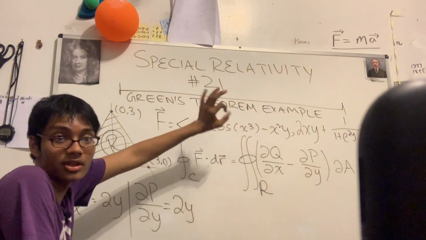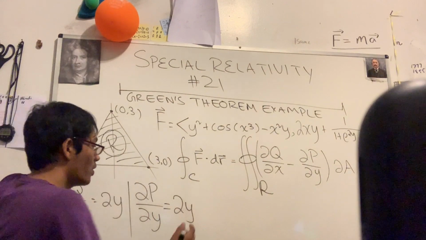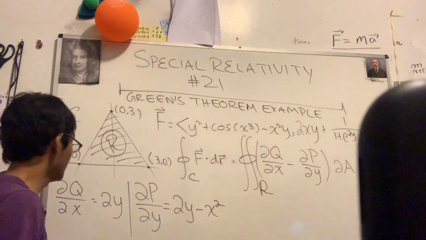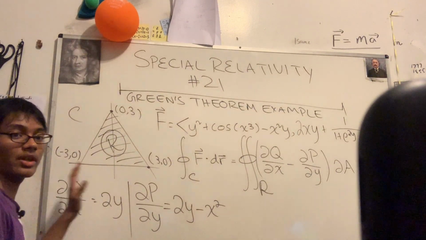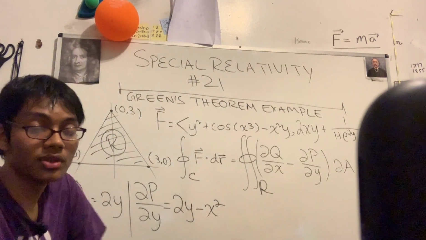That's the constant, so it goes to 0. That over there is just going to go to what? Well, you pull out the y, you're left with just minus x squared. And that's it. We have partial Q, partial X, and we have partial P, partial Y. So we're ready to go ahead and start our actual double integral.